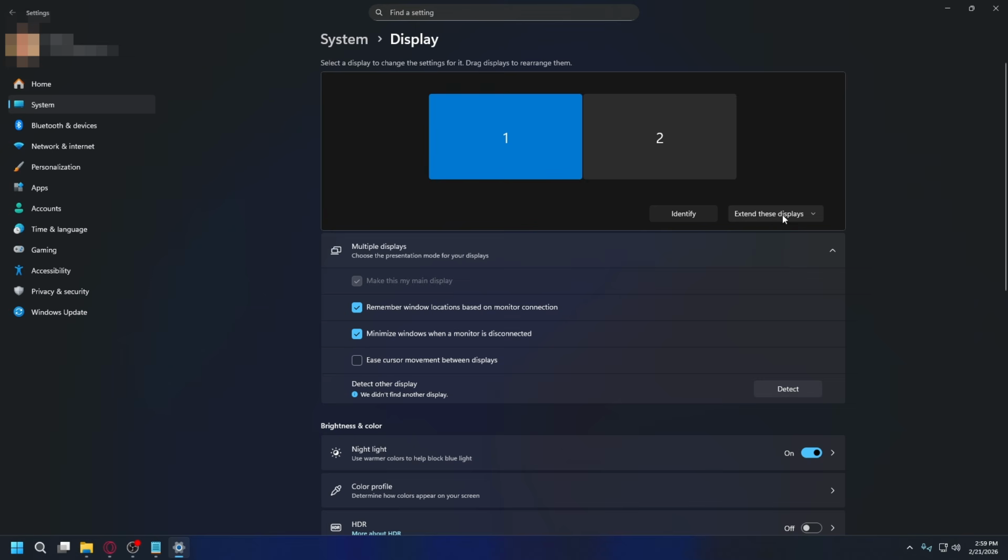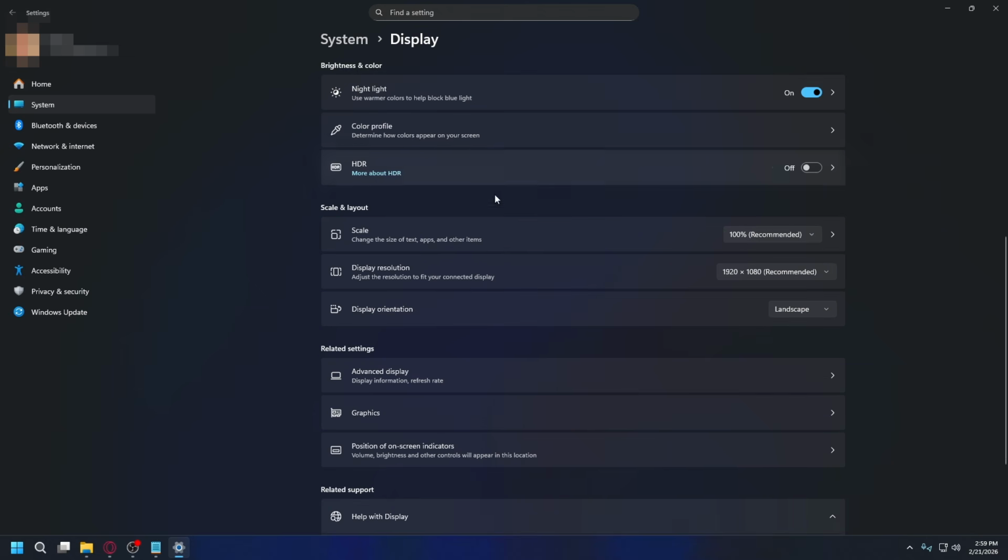Still in Display Settings, scroll to Multiple Displays. Make sure it's set to Extend these displays if you want two separate screens. If it's set to show only one, your second monitor won't display anything. You can also press Windows key plus P and choose Extend from the side menu. After selecting Extend, your second monitor should activate.